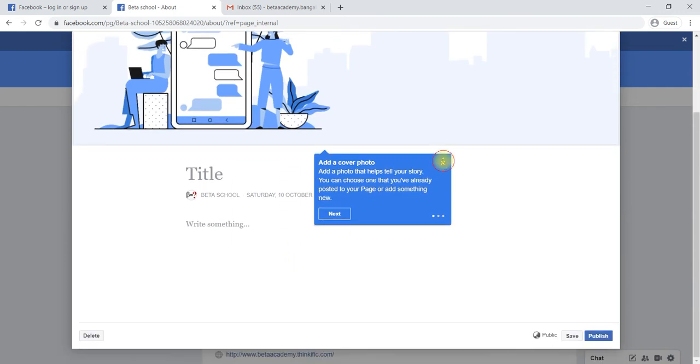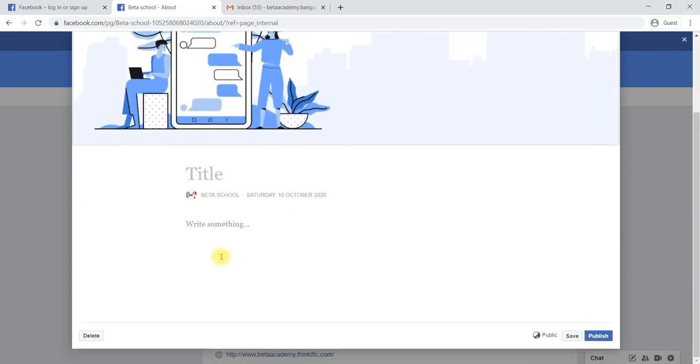And you can give a title for your story. Then you can write your story here. The date and time will be stamped. Then you can start writing a story about your page. You can write about what happened, what things you have done, and you can say publish.